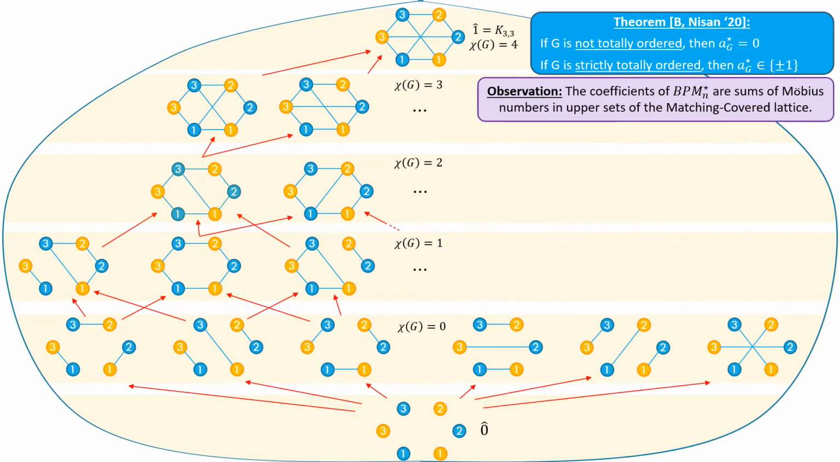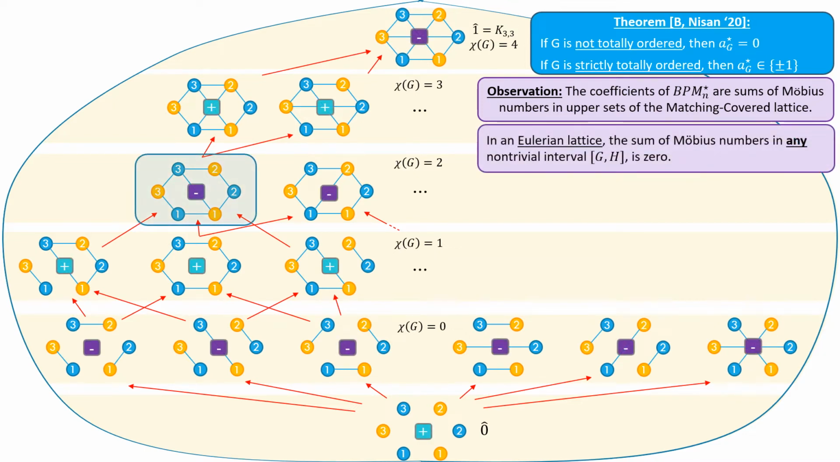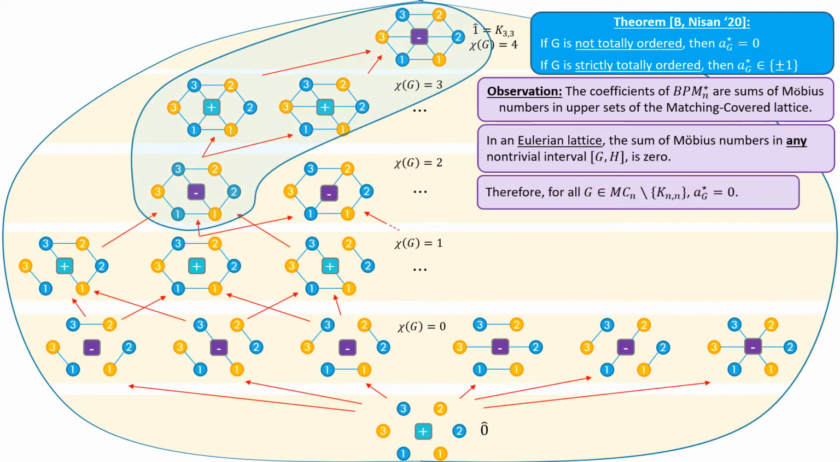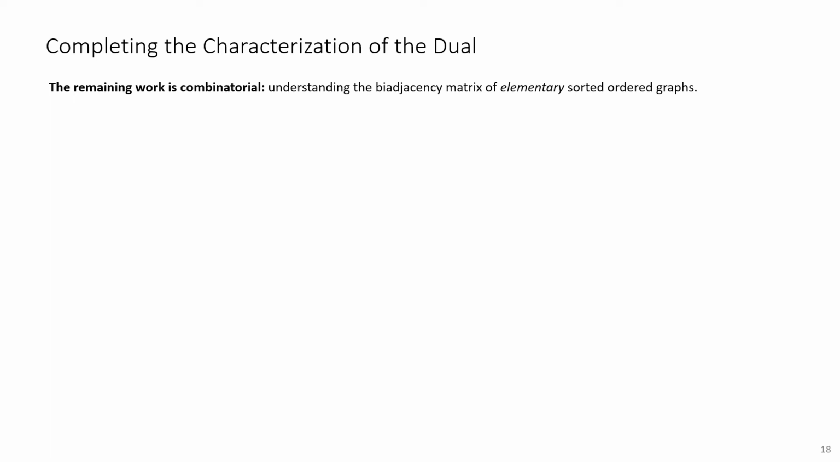For the partial characterization of the dual, obtained in the previous paper, it sufficed to take a mostly order-theoretic approach. Namely, we observed that in an Eulerian lattice, the sum of Mobius numbers in any closed non-trivial interval must vanish, and this is an immediate corollary of the Euler-Poincaré formula. To complete the characterization of the dual, the remaining work is more combinatorial. We have to understand the behavior of the biadjacency matrix of elementary sorted ordered graphs.